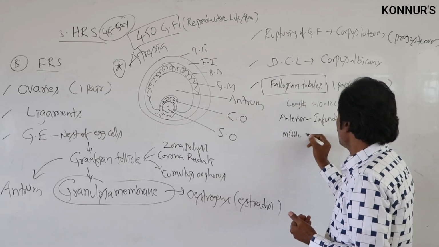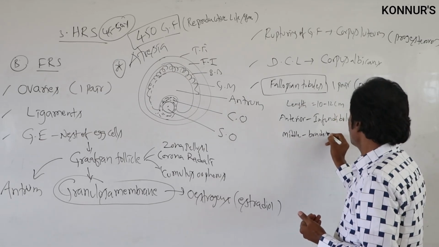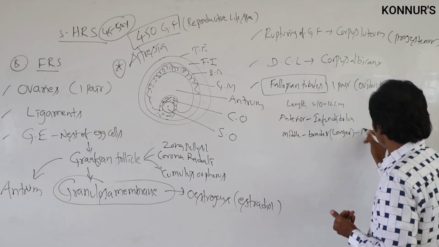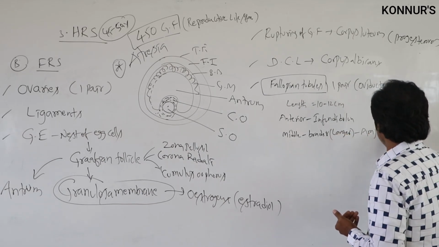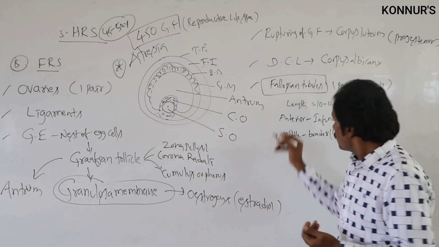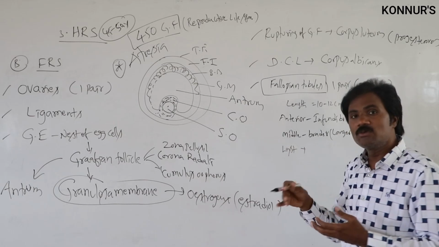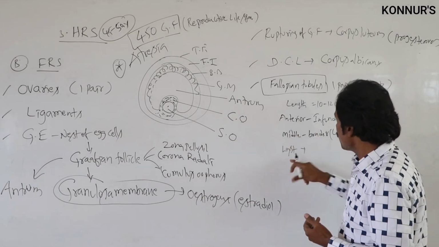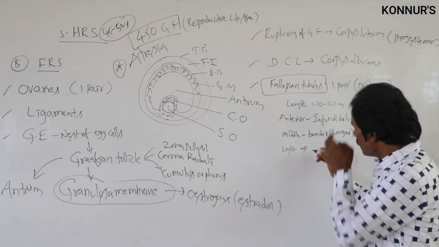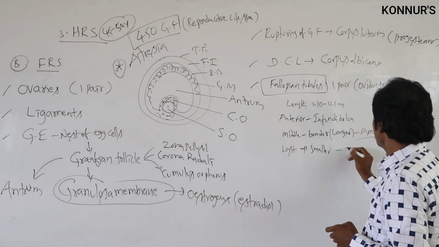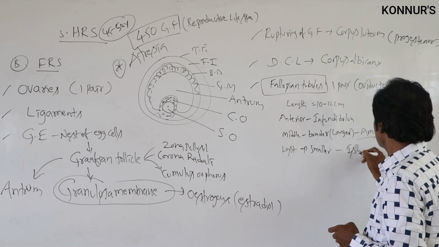The middle, broader as well as longer part we call the ampulla. Then the last part, which is the smaller and narrower one, we call the isthmus.